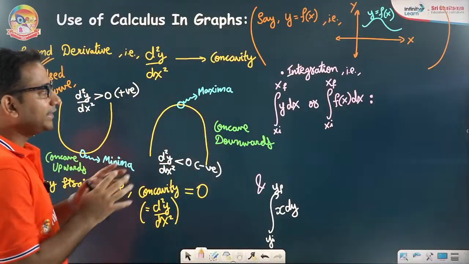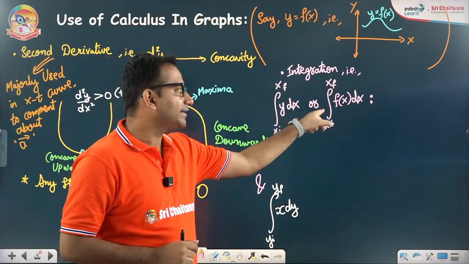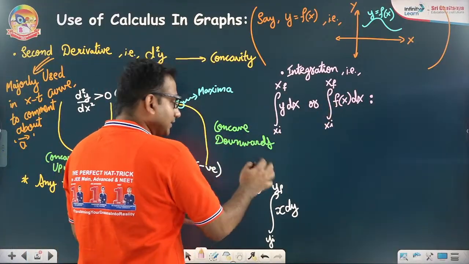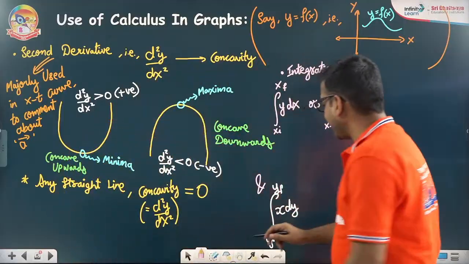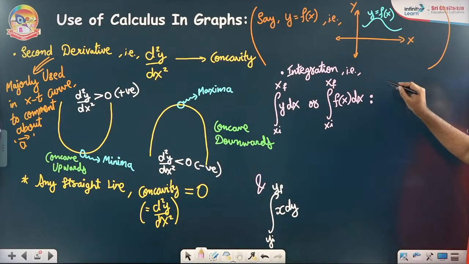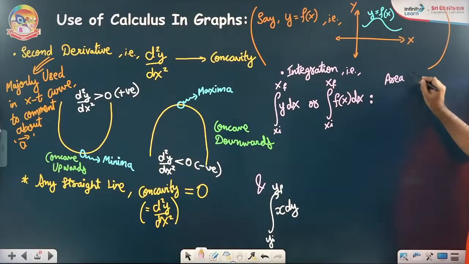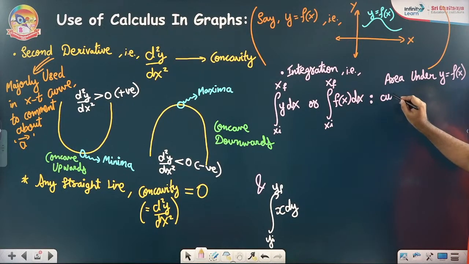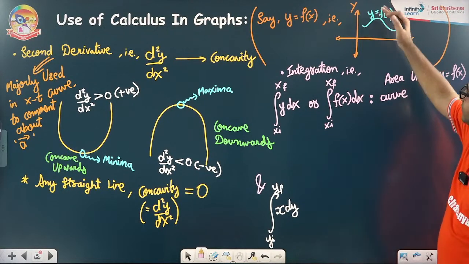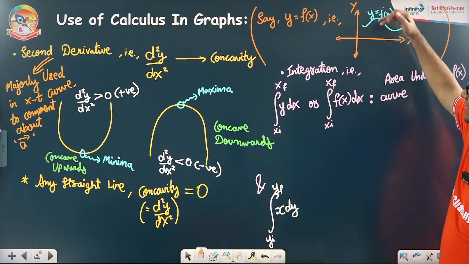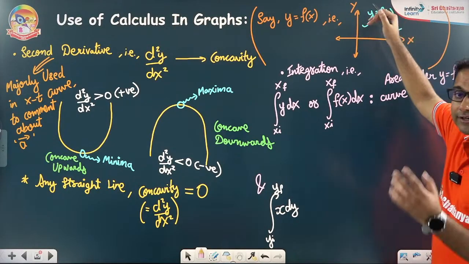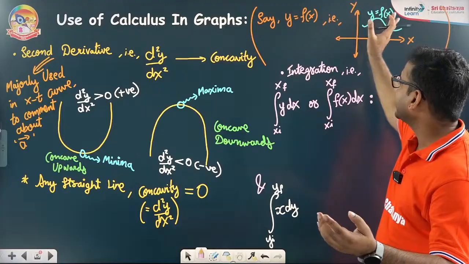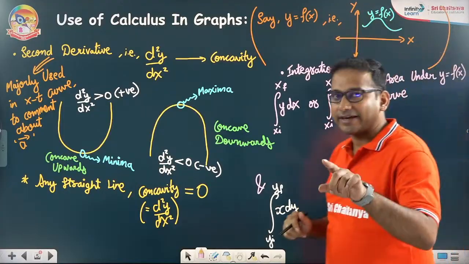Okay. So integration, that is integration of y dx or f(x) dx, will give you what? That gives you the area under the y equals f(x) curve. It's area, but it can enclose an area with the x-axis, or it can enclose the area with the y-axis.